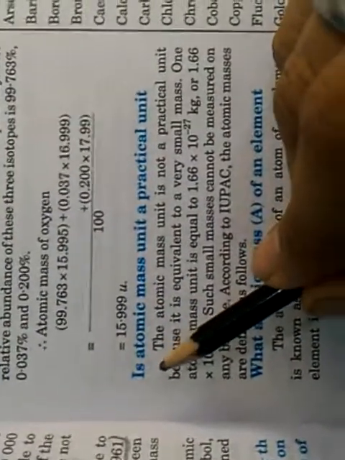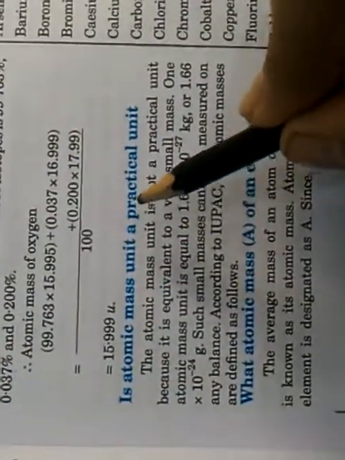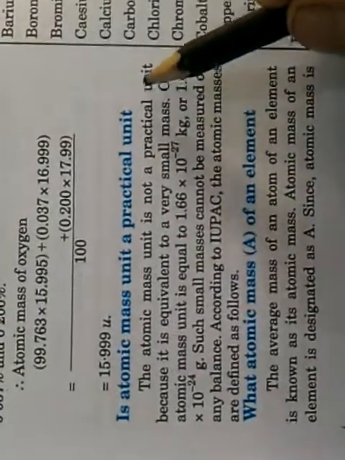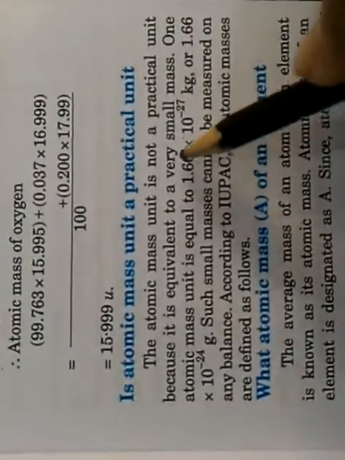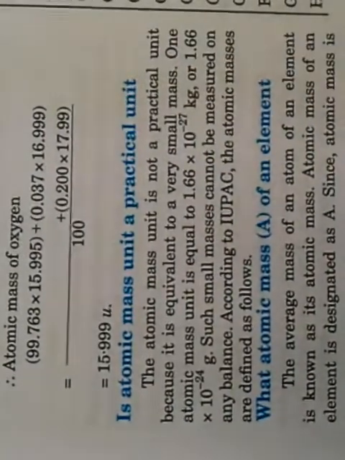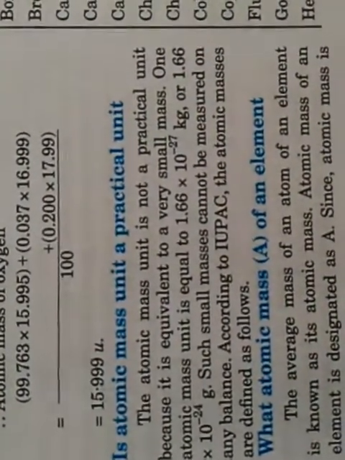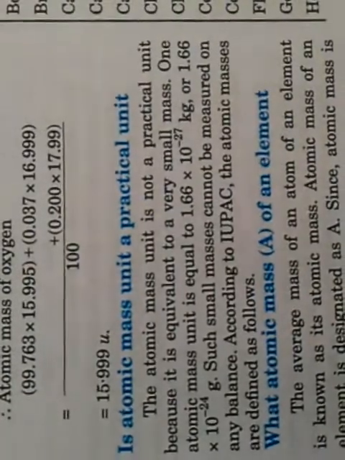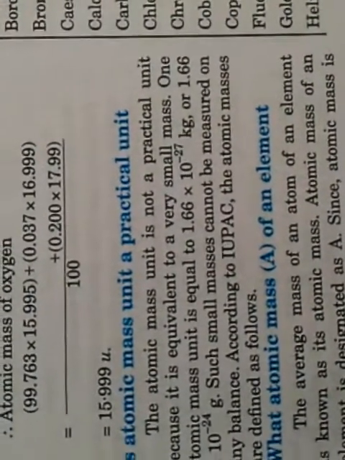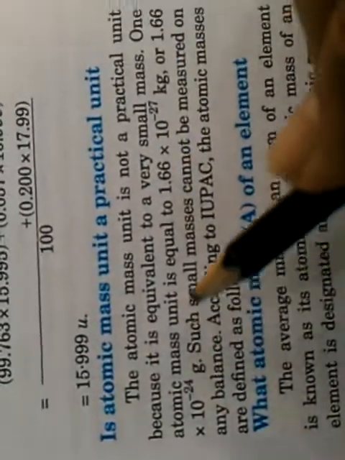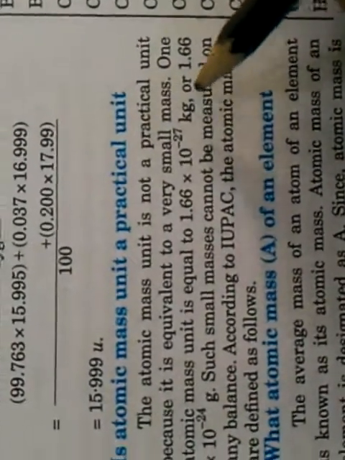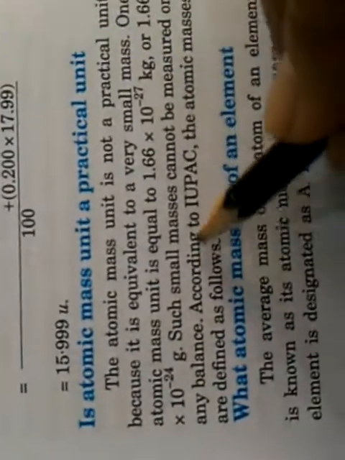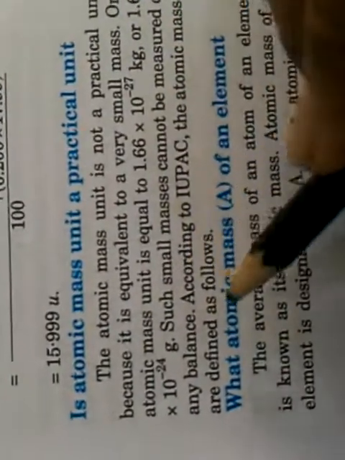Now, is atomic mass unit a practical unit? The atomic mass unit is not a practical unit because it is equivalent to a very small mass, so we cannot use it in practical applications. We cannot use it in our life or in laboratories. One atomic mass unit is equal to 1.66 into 10 raised to the power minus 27 kilogram. Such small masses cannot be measured on any balance.